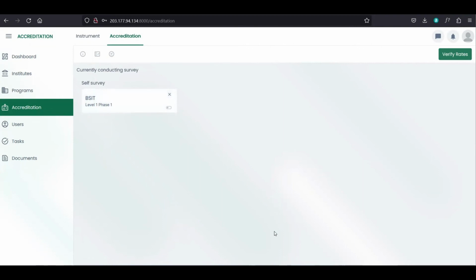So for internal accreditors, this is the page once they log in to the system. They cannot see the program to survey if the admin did not open the program for self-survey.